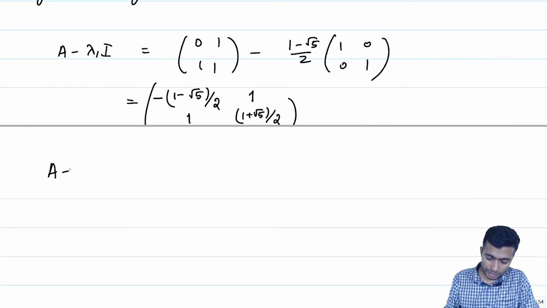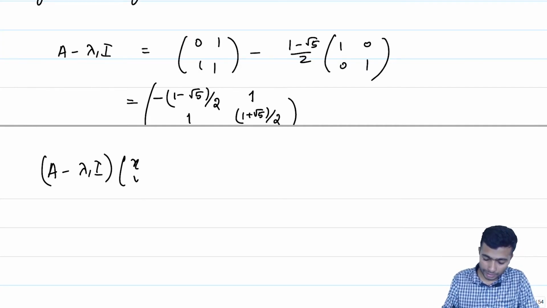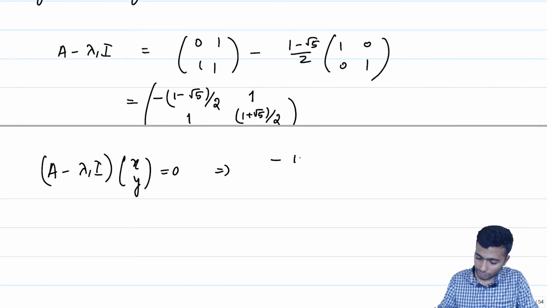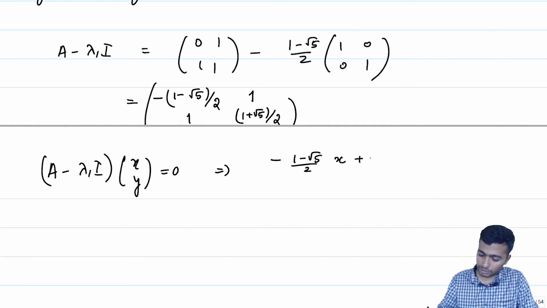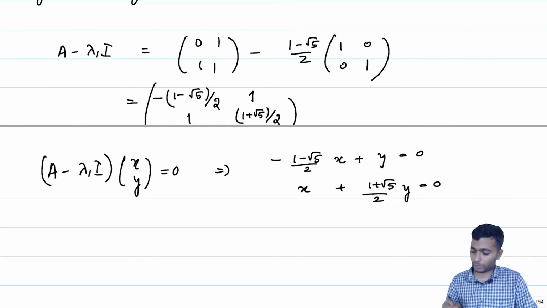So, something in the null space of A minus lambda 1 I will be (x, y) such that minus of (1 minus square root of 5) by 2 times x plus y is equal to 0, and x plus (1 plus square root of 5) by 2 times y is equal to 0.